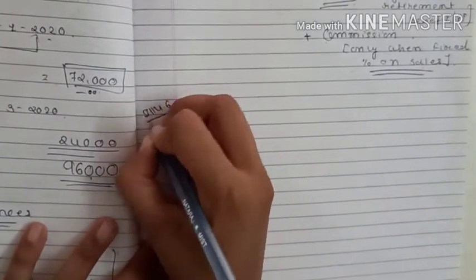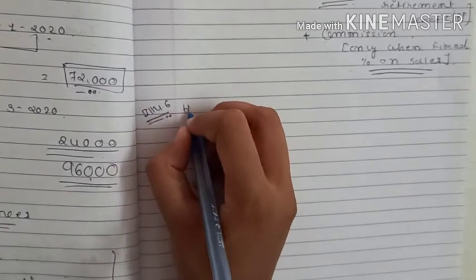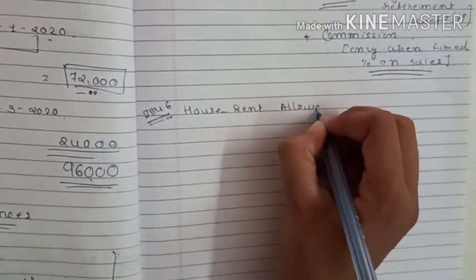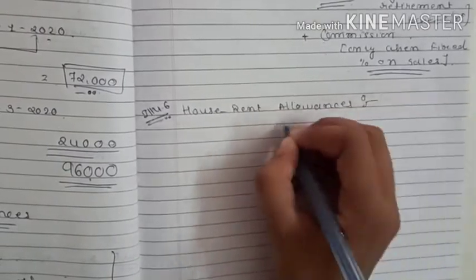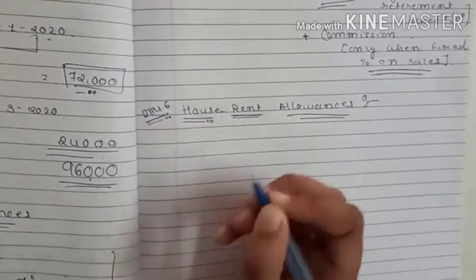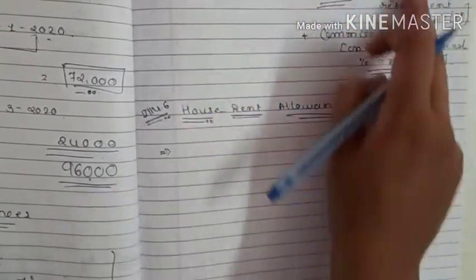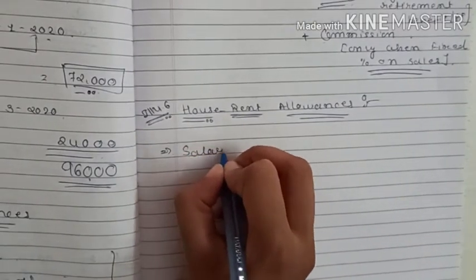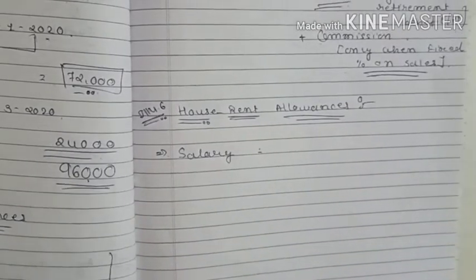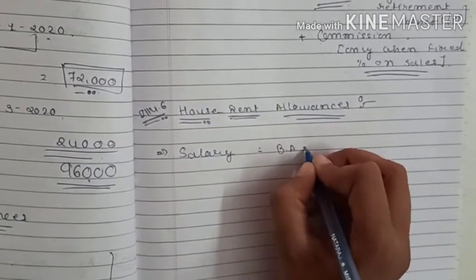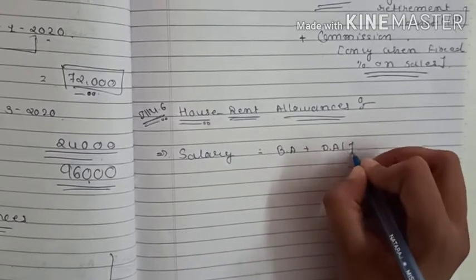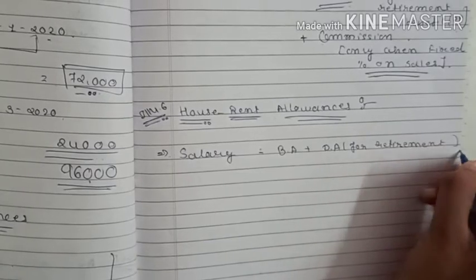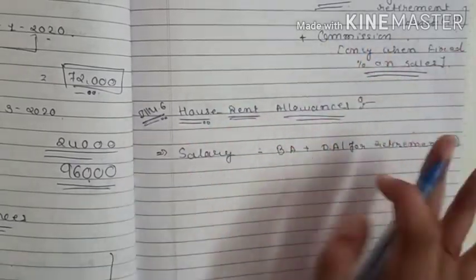Illustration number 6. First, house rent allowances. Let's find out the salary first, and then we will apply our 3 conditions. That is basic salary plus dearness allowances for retirement benefit. Commission is not given, so we will not add this.